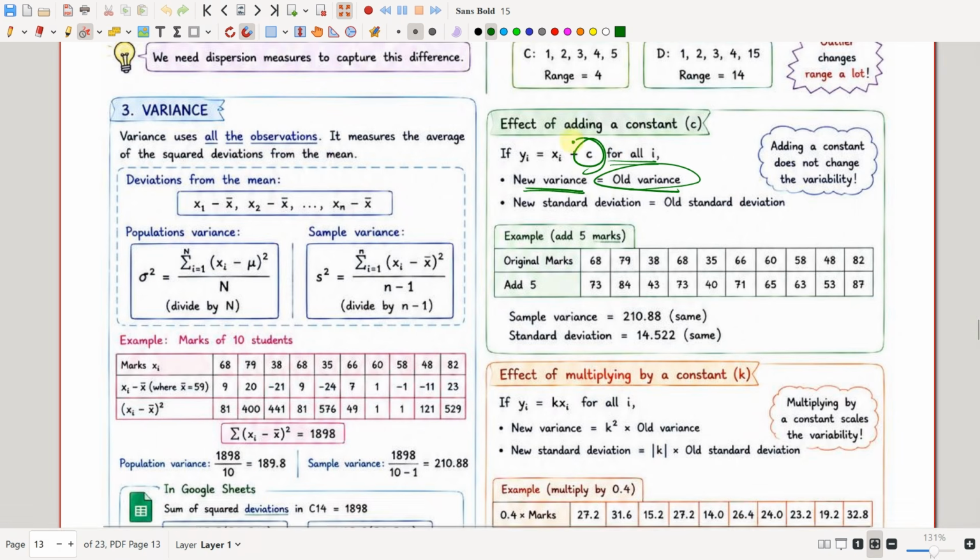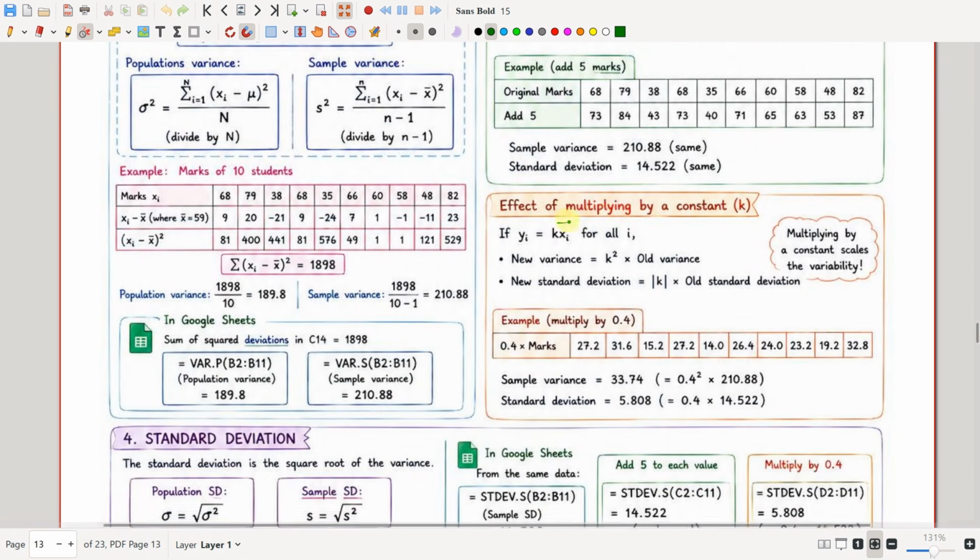So when you are adding a constant, the new variance is equal to the old variance, and the new standard deviation will be equal to the old standard deviation. So the sample variance and sample standard deviation, or the population variance and population standard deviation, will not change when we add a constant. This is for adding alone. When we add a constant, there will be no change in the variance or standard deviation.